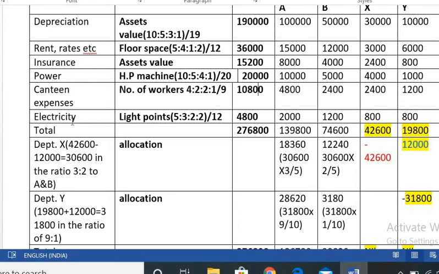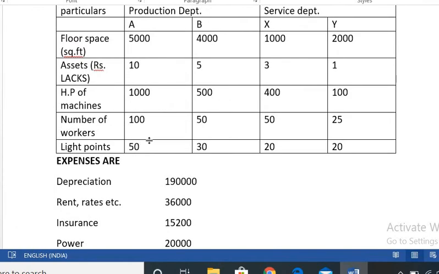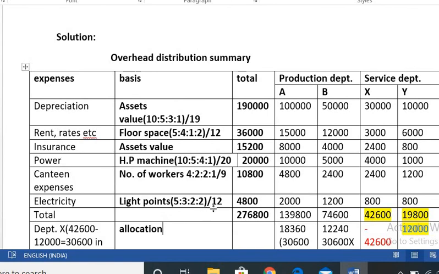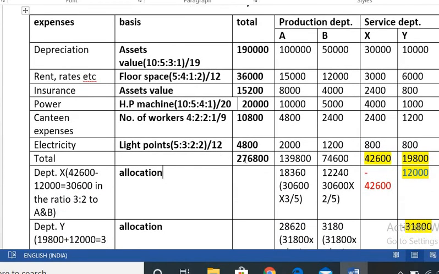Next, electricity. Electricity is on the basis of light point. Light point is 50, 30, 20, 20, that is 5:3:2:2. So total is 12. 4,800 is distributed as 2,000, 1,200, 800, 800. Is it clear? So here we have taken all the overheads. Then we do the total.